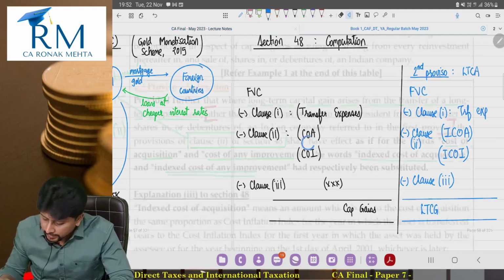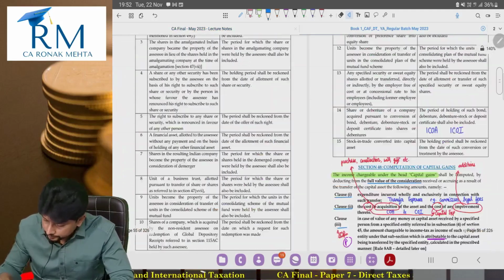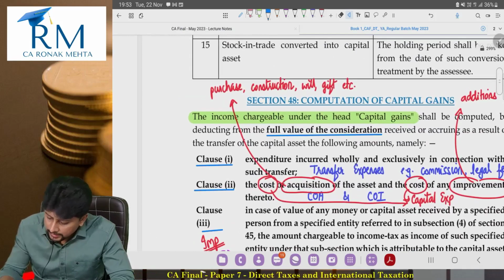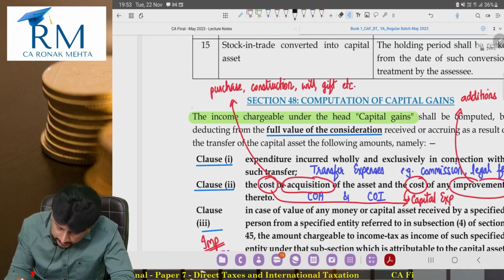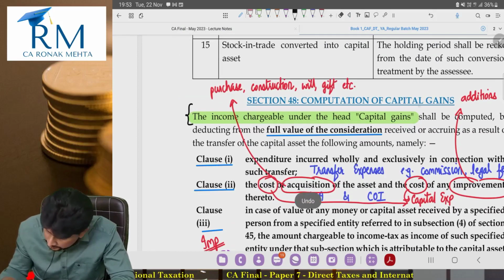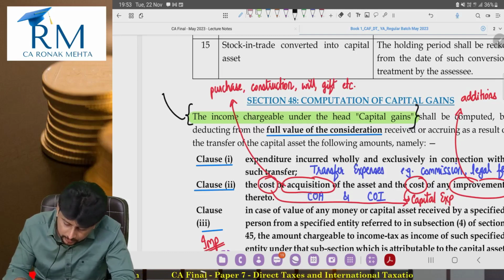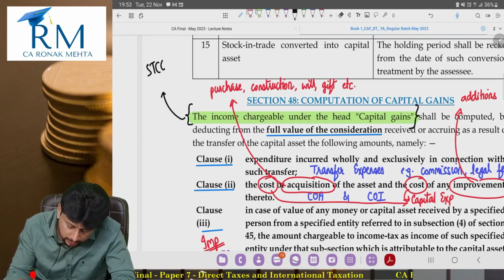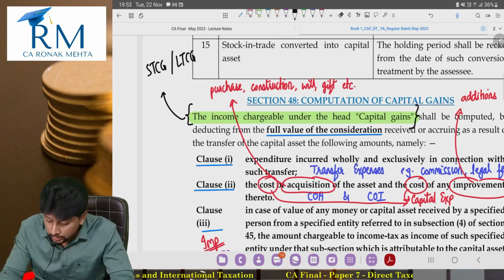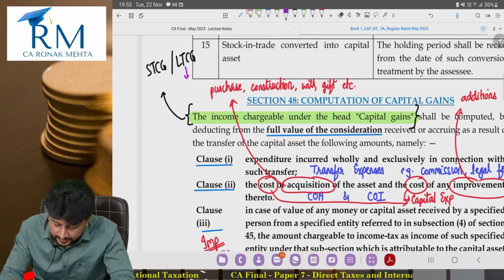So if I take you back to section 48 and if I ask you a question, beta, what do you mean by income chargeable under the head capital gains? Your answer would be, sir, this can be short term or long term. But now you know that long term is covered by the second proviso.